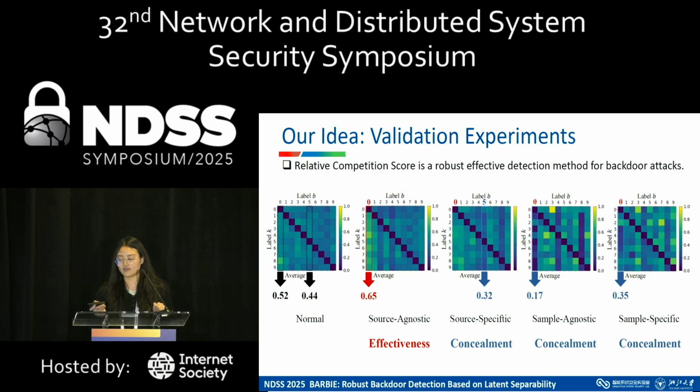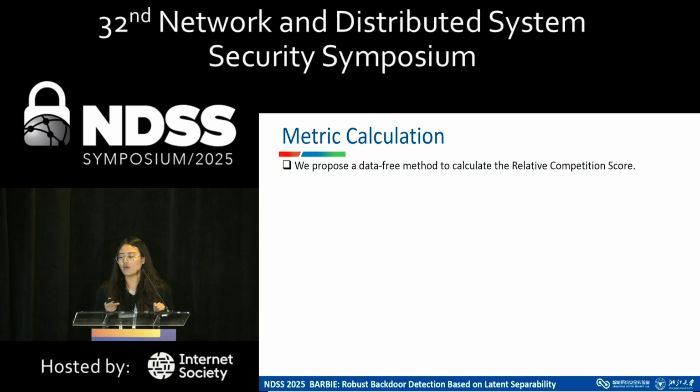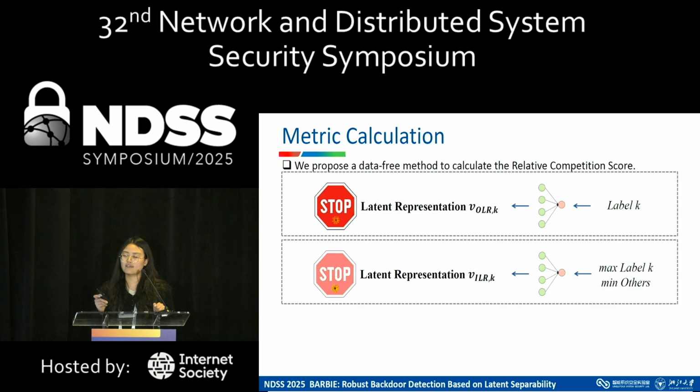backdoor attackers. However, we still have a problem to solve: as a defender, it's very difficult for us to directly access the backdoor samples to calculate the backdoor latent representations. Therefore, we propose a model inversion method to infer the two sides of latent representations, and we use the input sample to represent the meaning of the latent representations.